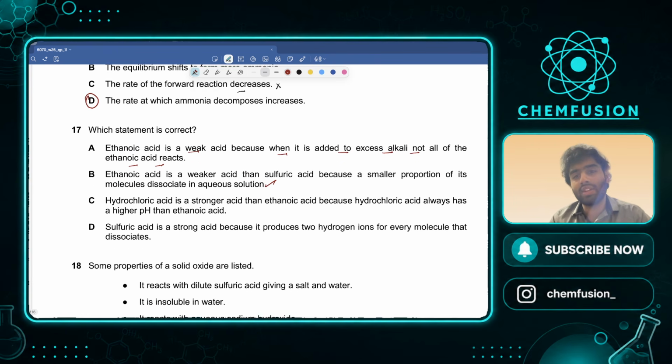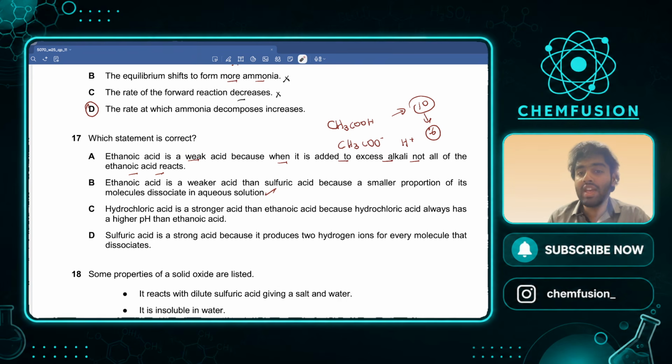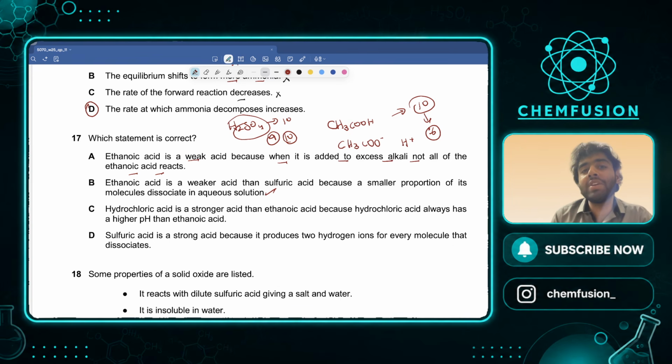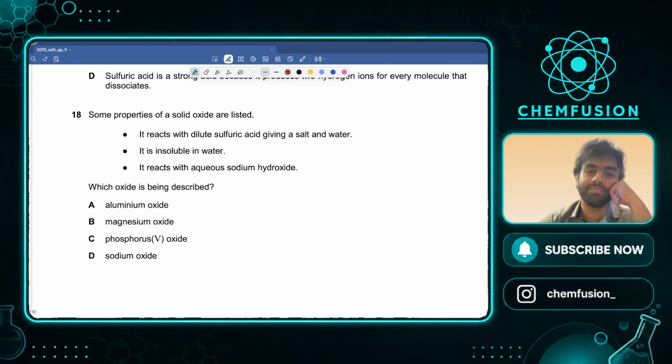For example, this is ethanoic acid. Let's say you have 10 molecules, and out of those 10 only 6 decompose into CH3COO minus and H plus, and the other 4 do not. This is partial dissociation. If you compare it to sulfuric acid, H2SO4, if you have 10 molecules, maybe 9 or even all 10 of them would dissociate. That makes this strong and that makes this weak. So B is essentially the correct option. We don't even need to read the next ones. Since we're short on time, I would rather not read them. If you have any issues, ask me.